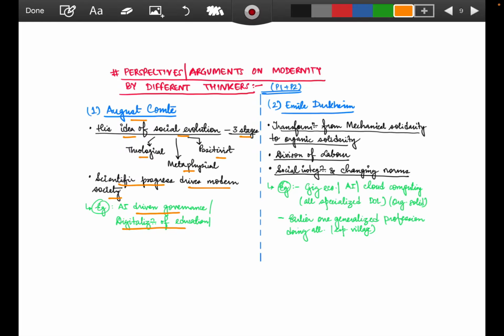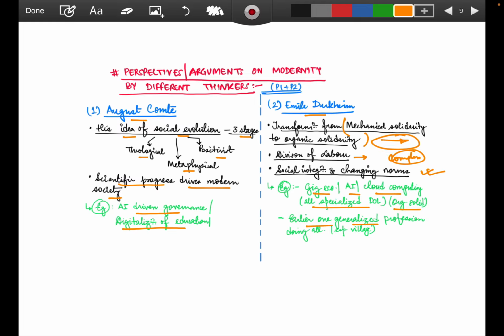Again, we'll go with the paper one thinker, another, Emile Durkheim. What does Emile Durkheim talk about? Emile Durkheim has been talking about modernity, though no direct word usage has been done of modernity. But his concept, which can be interlinked with modernity, is that of mechanical solidarity to organic solidarity, how this transformation has taken place. This transformation talks about how it has been a modern thing, like division of labor got complex, how things changed, how social integration and changing norms took place. So examples can be the gig economy or AI or cloud computing, all specialized division of labor, organic solidarity.